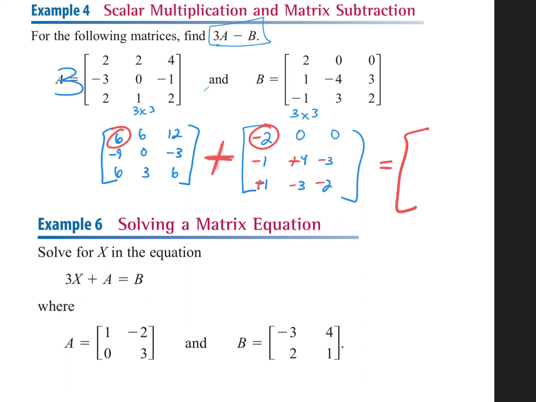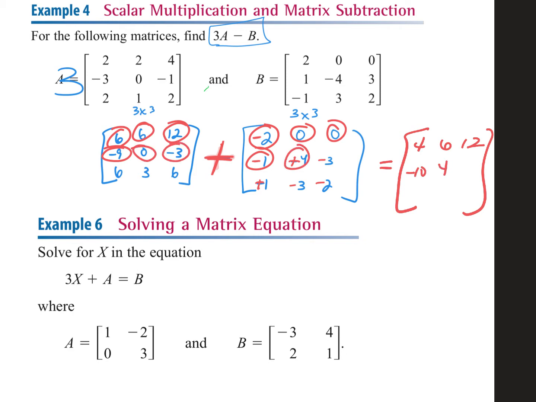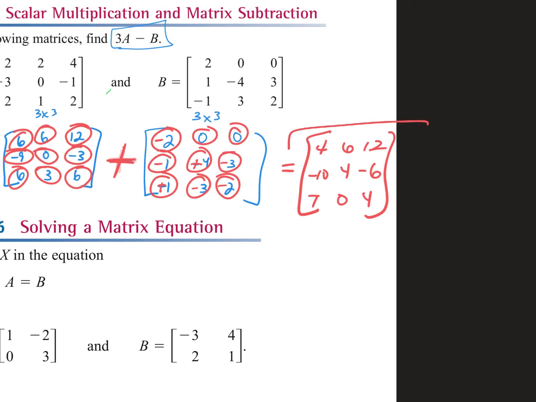4, okay. 6 plus 0. 6. 12 plus 0. 12. Negative 9 plus negative 1. Negative 10. 0 plus 4. Negative 3 plus negative 3. Negative 6. 6 plus 1. 3 plus negative 3. And 6 plus negative 2. That's it.